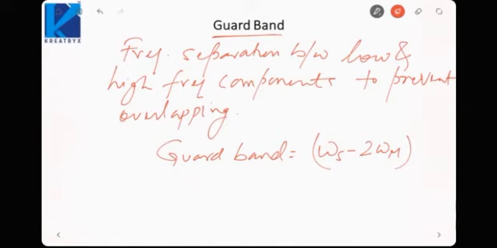You may not have heard of a station operating at 98.3 megahertz, that is Radio Mirchi, and another operating at 98.2 megahertz. That much closeness is impossible, so we have to provide some gap between the two signals or between two channels. That will be called as guard band. Okay, so always there is frequency separation between lower and higher frequency signal, which prevents them from mixing with each other or overlapping.